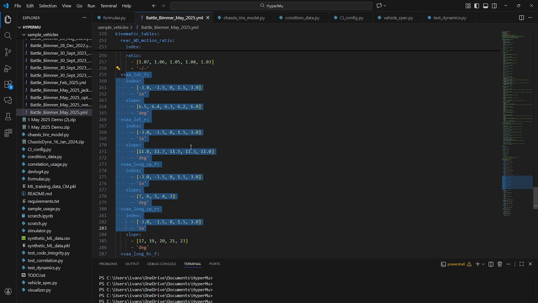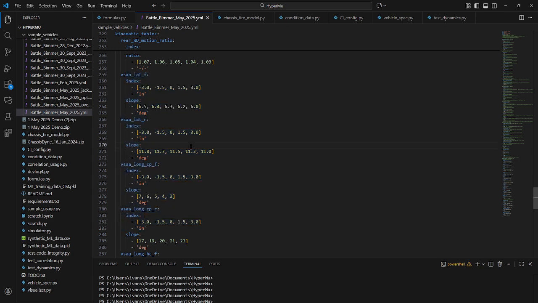The other asymmetry that is needed to fully resolve the vertical jacking forces is the distribution of the tire ground plane forces, where we have both some known constraints and some necessary simplifications that we have to apply. The combined longitudinal force is estimated from vehicle mass, acceleration, and aero drag, and distributing these forces requires engine torque distribution and brake force distribution, which can be defined in the vehicle specification, but also wheel speed telemetry and tire slip ratio data, which are unavailable to us right now. As a result, HyperMu currently has to assume no ABS intervention, no wheel lockup, and an open differential, at least for now.